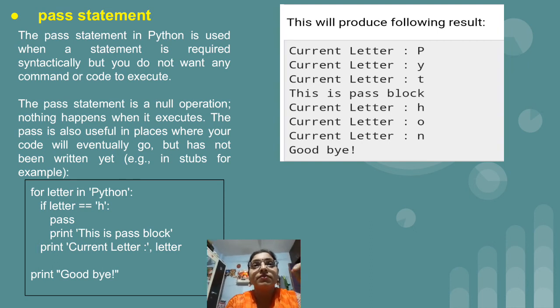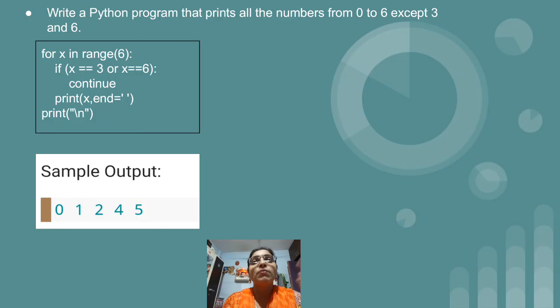So we can say there is one idea: as we have seen, we don't have a switch statement in Python, so with the help of pass we can make use of switch also, and along with pass we can use break also. So the switch statement which is not present in Python can be implemented with the help of the pass concept. So just try to write a program on the same.